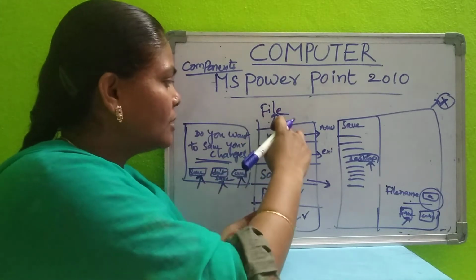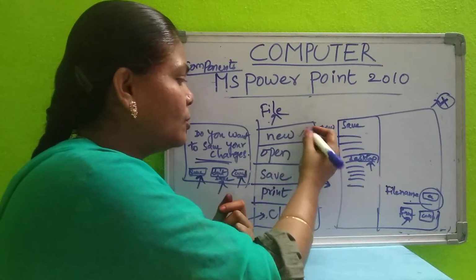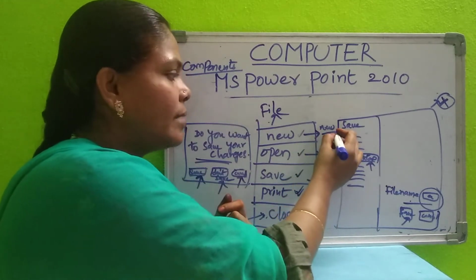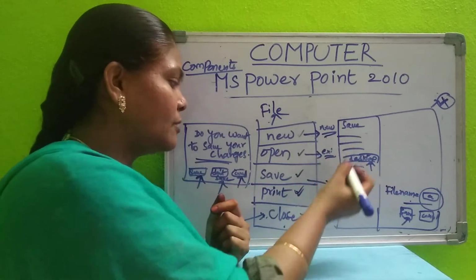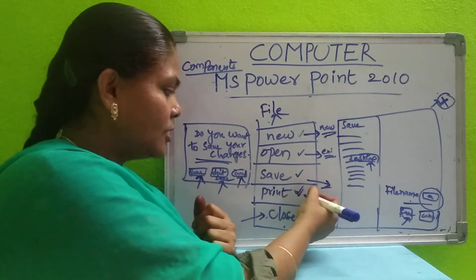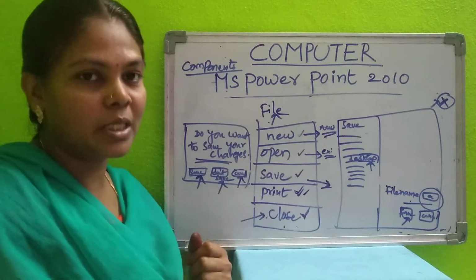Next one. What are the options here on the File tab? New, open, save, print, close. New blank presentation you can open, already existing one you can open. Save, by giving some name you can save it. You can take the printout, you can close the presentation.